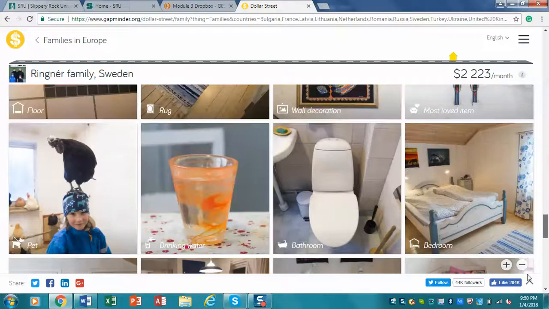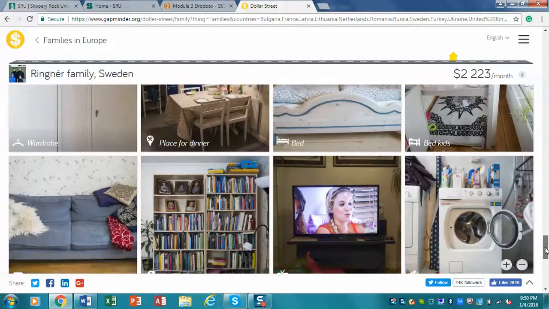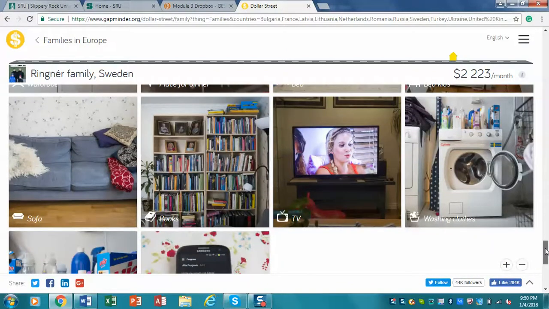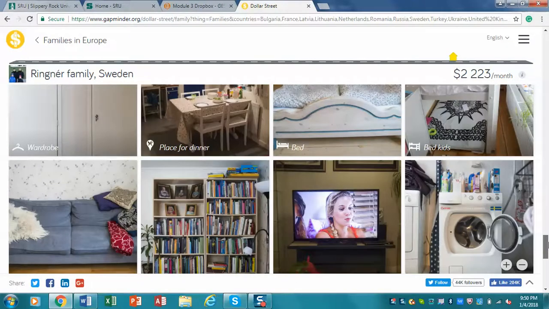Click on the details. You'll notice some of the things are normal, some of the things are rather odd. For example, evidently a little girl in this family has a pet rooster. Not a terribly common thing to have happen, but again, the beds look fairly similar. Televisions, widescreen or flat screen. Phones look similar. Washing machines, etc. So you may see things that are very similar and things that are very different.